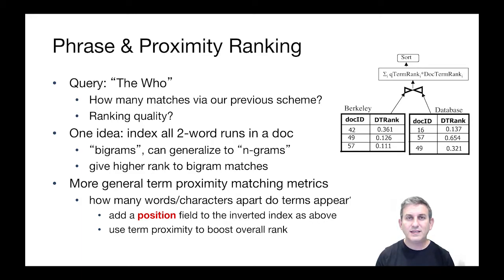In the next segment, we'll look at schemes we can use to add to our existing infrastructure for information retrieval, but to get additional functionality pretty easily. The first one we'll look at is phrases and proximity with ranking built in.